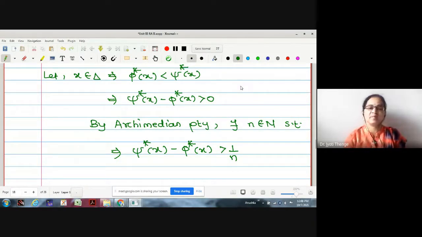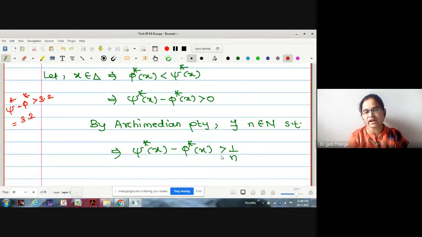You may take an example. Suppose this value is greater than 0. Now, greater than 0 means say this value is some 3.2. That is psi star minus phi star greater than 3.2. Can you find a natural number where this term is greater than 1 by n? Can you find this? 3.2 greater than 1 by n. You wanted to find out what is n?